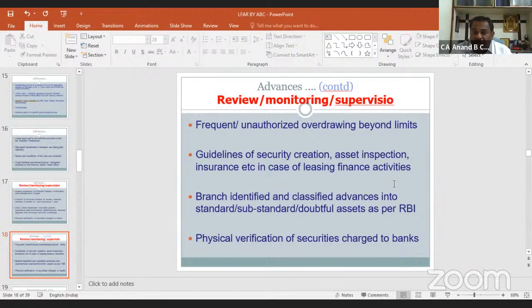If possible, 1 or 2 visits should be given to the borrower's place for physical verification of securities, whether the bank has physically verified or not those securities. We can have confirmation about the bank official working.